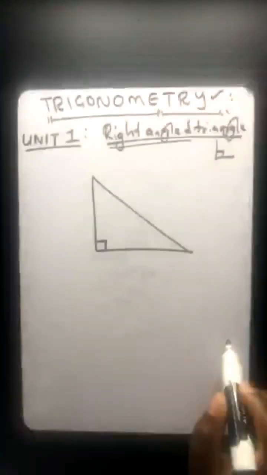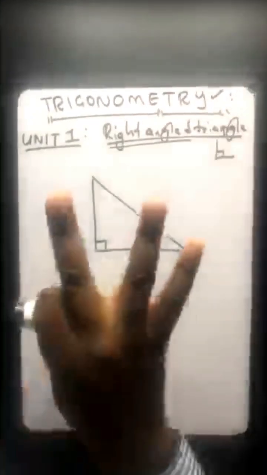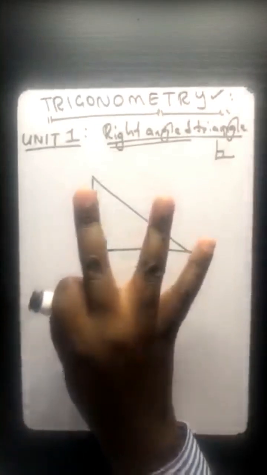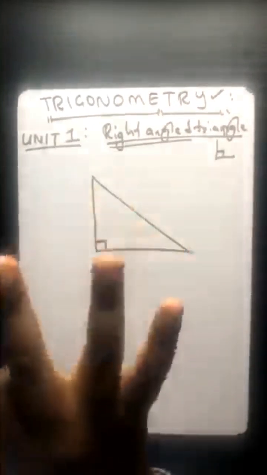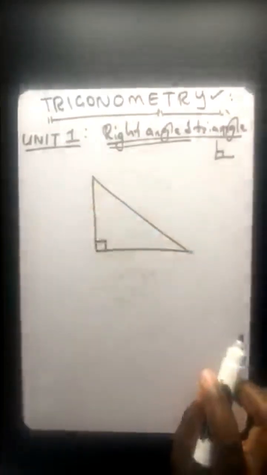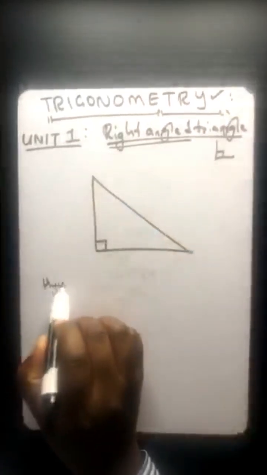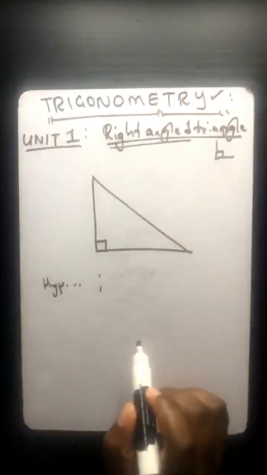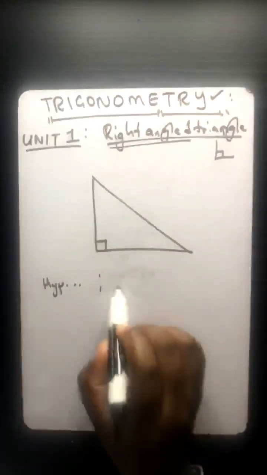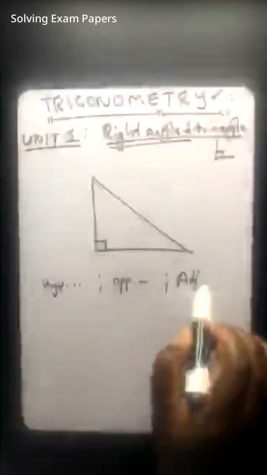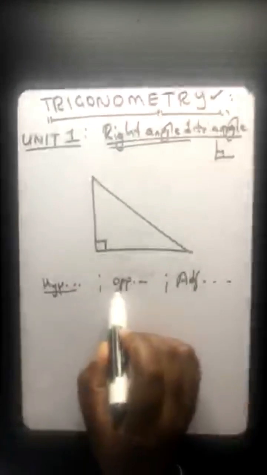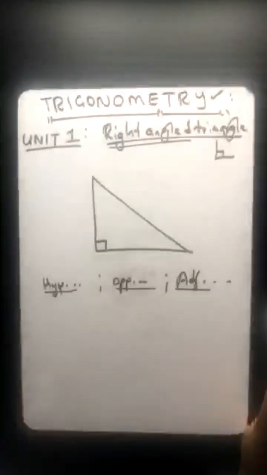So remember, guys, since we are studying a triangle having 3 sides, these sides have specific names. Normally, a hypotenuse, I'm well aware that you're not hearing that for the first time. The other name is opposite, and the other name is adjacent. So obviously it's going to be 3 names, because a triangle has 3 sides.